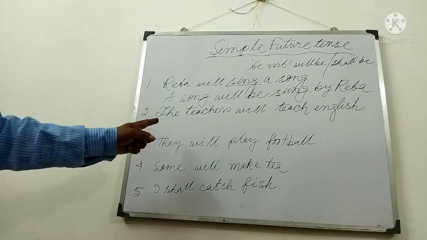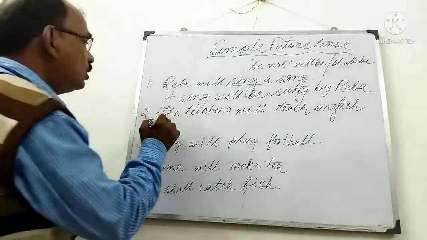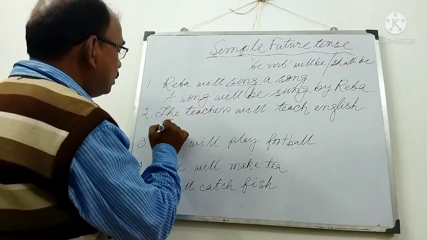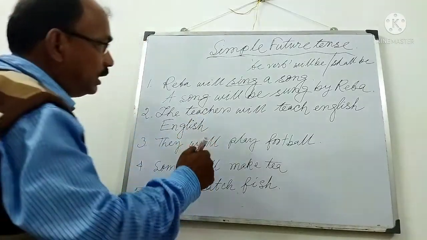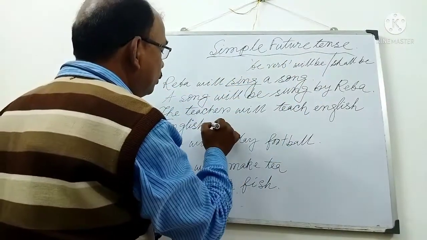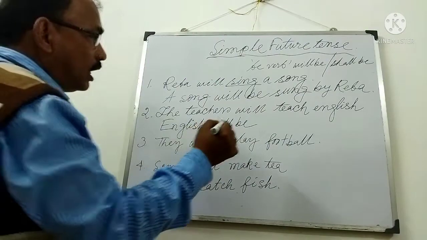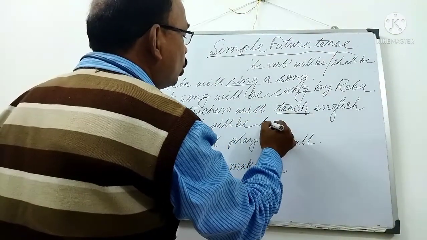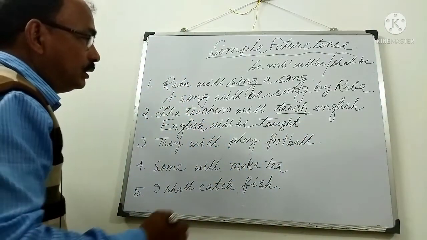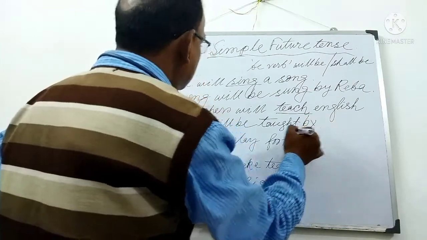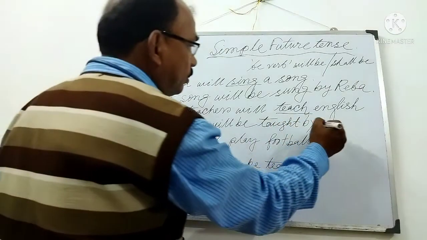Number 2. The teacher will teach English. Subject will be object, so English, object will be subject. So English will be written first. Then according to the be verb, will be, shall be, will be here. Then third form of main verb, teach, taught. Okay. Then by adding, we shall write subject, the teacher.